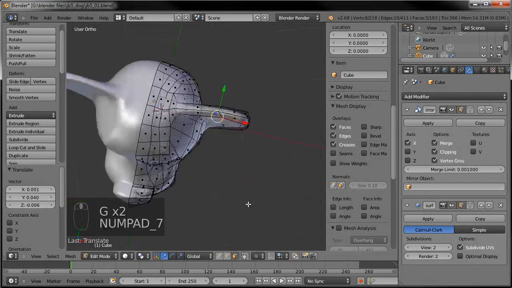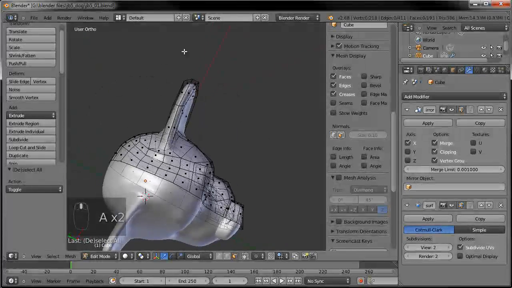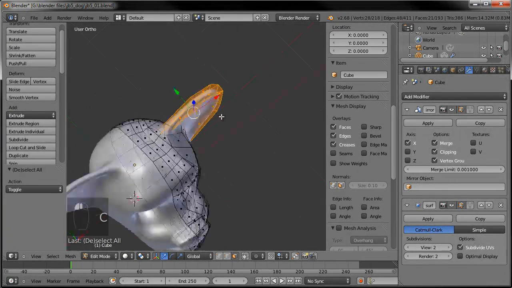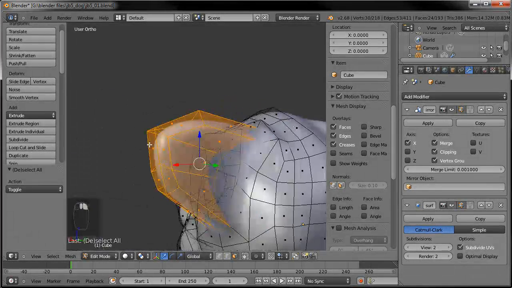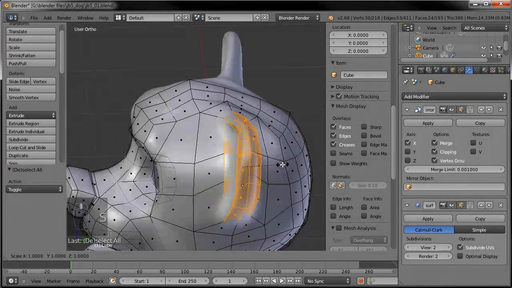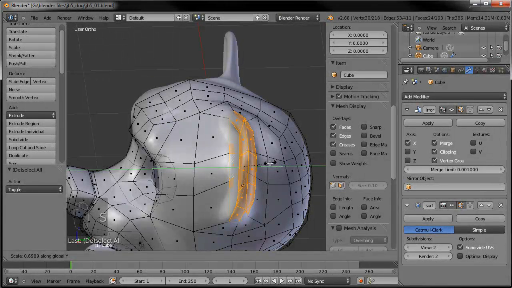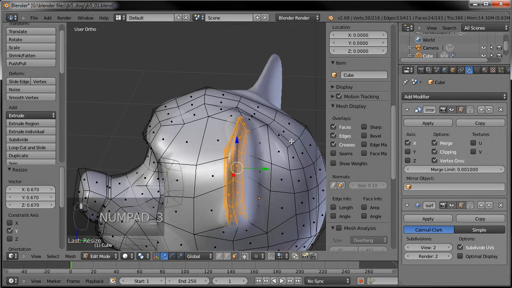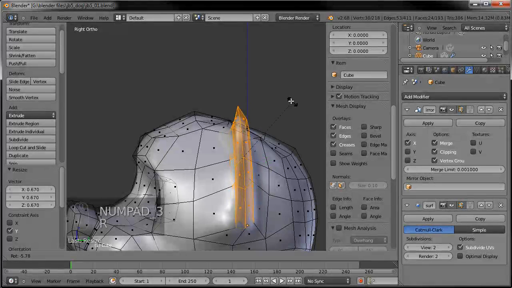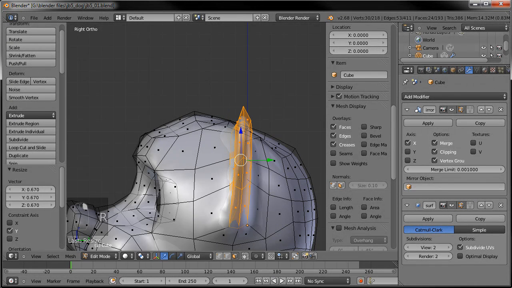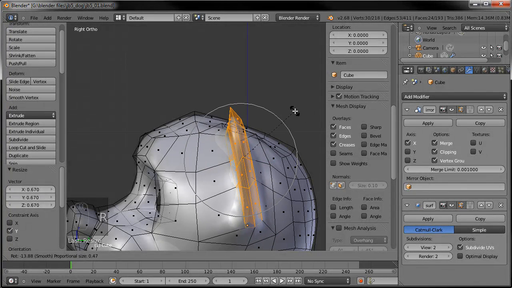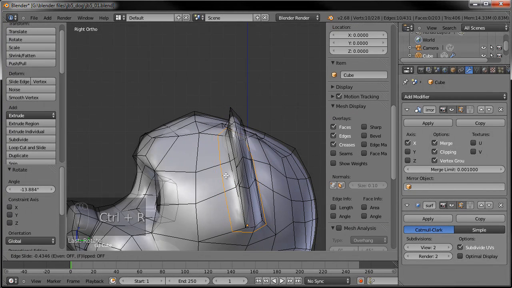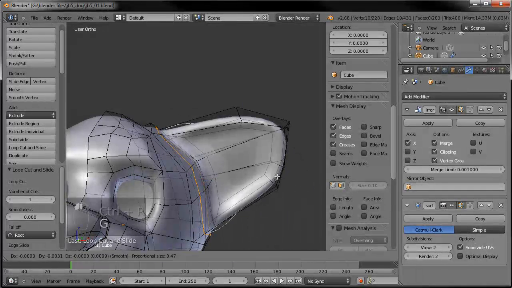And the whole thing needs to be a little bit thinner, so let's select all of these guys in here and that loop there as well. And we'll just scale that on the y-axis until it's thinner. And now let's rotate it forward a little bit. And let's turn on our proportional editing yet again. Maybe add one more loop in there so it's a smoother transition.